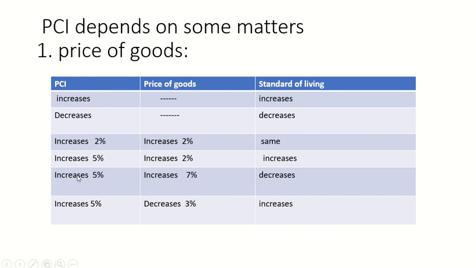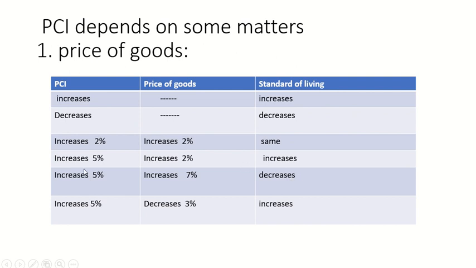But if PCI increases at 5% and the price of goods increases at 7%, we can see here that the price of goods increases more than PCI. So obviously our standard of living will be decreased.